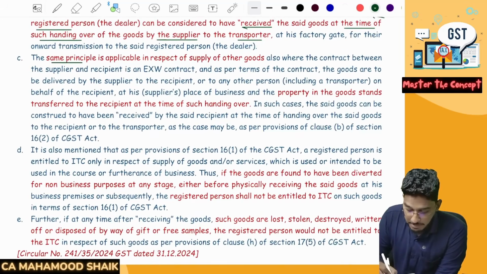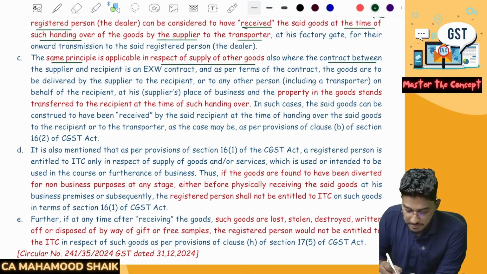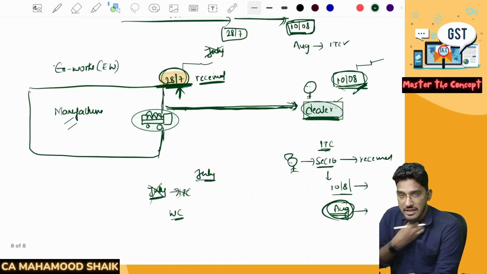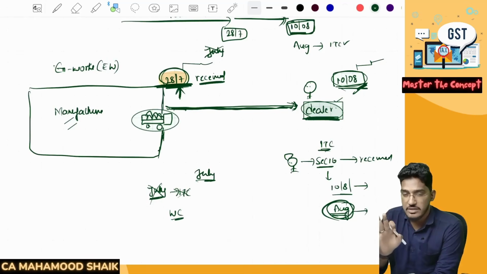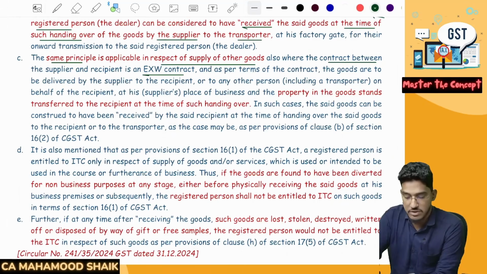The same principle is applicable in respect of supply of other goods also, wherever the contract between the supplier and recipient is on ex-works contract basis. See, this circular has not been given only for the automobile industry. This circular is applicable everywhere for any such goods which are getting transported as per ex-works contract basis. Everywhere this rule will become applicable. This is not only for automobiles.